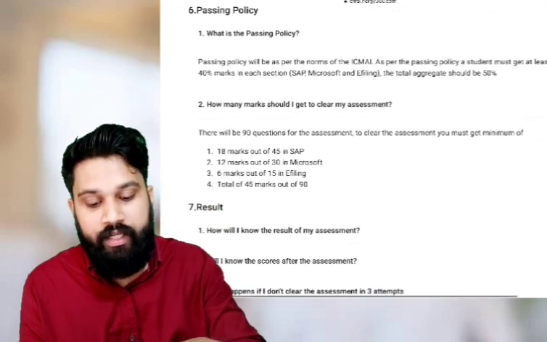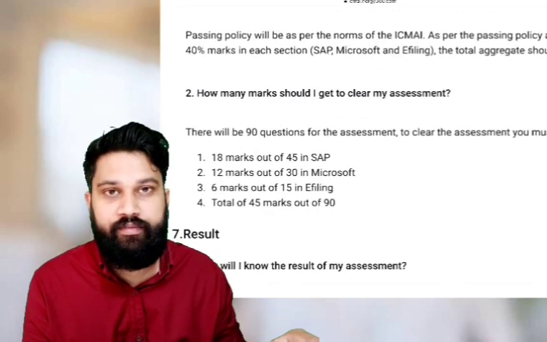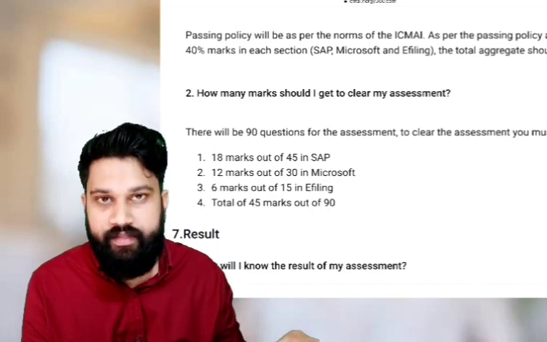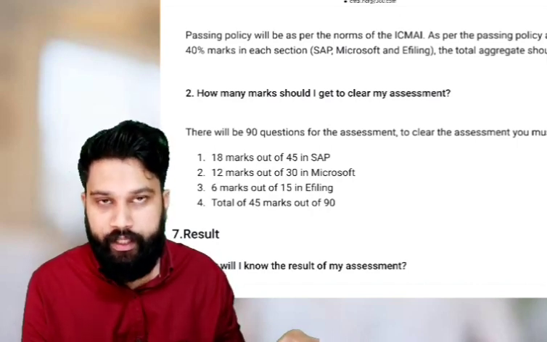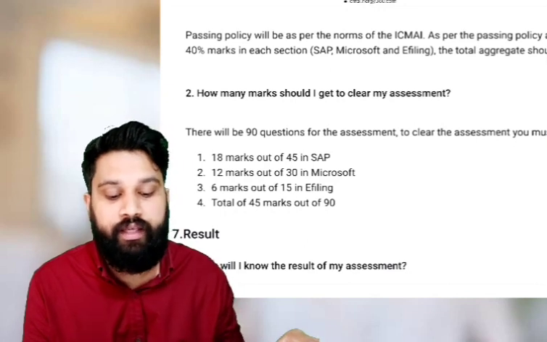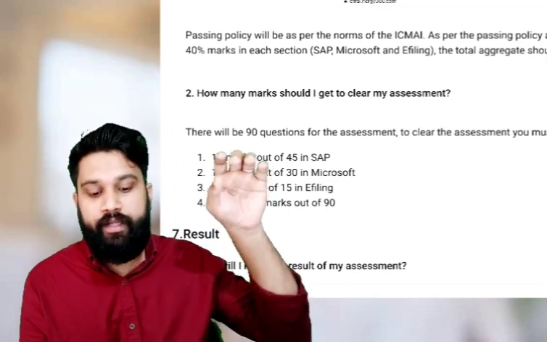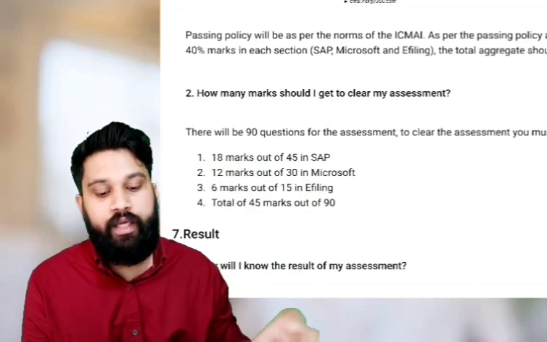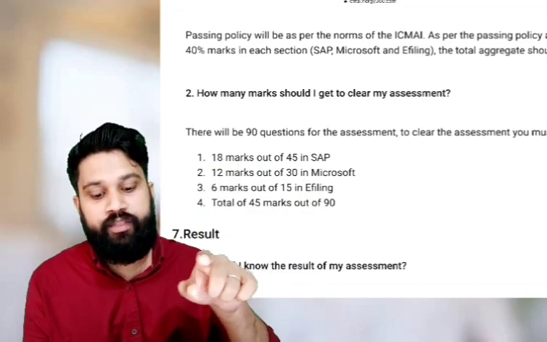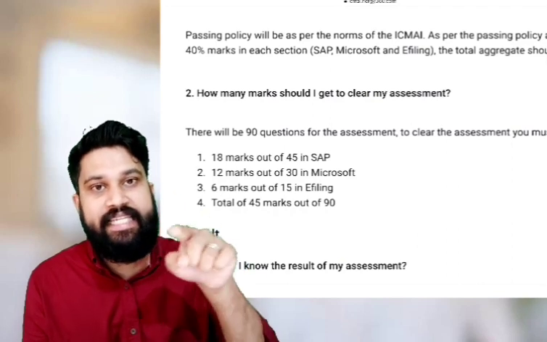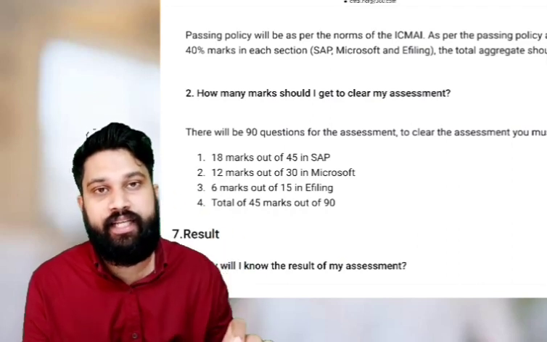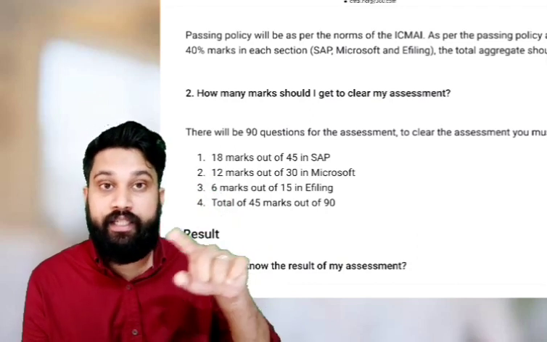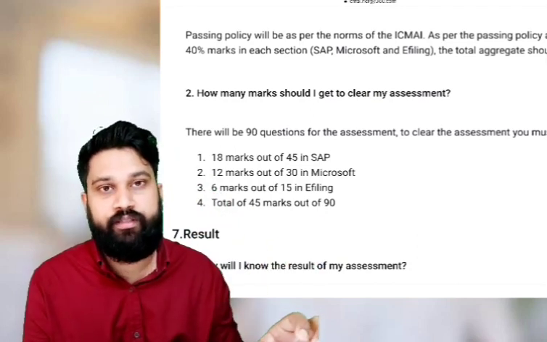There will be 90 questions in the main examination: 45 questions from SAP, 30 questions from Microsoft, 15 questions from e-filing. Like that, 45 plus 30 plus 15, 90 questions will be there. In SAP, out of 45 questions, you have to get 18 questions correct, because it's 40% of 45 questions.